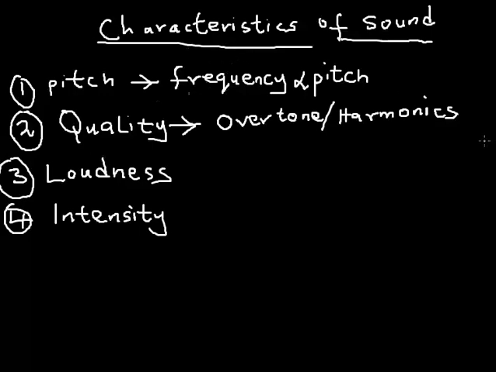I can distinguish a sound from a violin from one coming from a piano, or even distinguish a song that is coming from a male voice from that of a female voice, even though they are singing the same frequency. So that quality of sound depends on overtone and harmonics. I just want you to get to know their dependency. We'll talk more about overtones and harmonics subsequently in the tutorial.